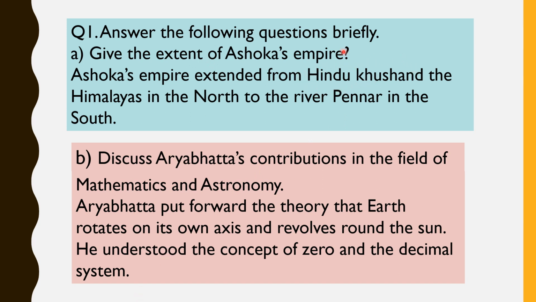First point will be Hindu Kush and Himalayas. 1 mark you will get. Then river Pennar in the south. Second point, 2 marks. If you answer like this, then you will get 2 marks. Then next, discuss Aryabhata's contributions in the field of mathematics and astronomy. Aryabhata put forward the theory that Earth rotates on its own axis and revolves around the Sun. This is the first point. Then the second point is that he understood the concept of zero. So if you have written these 2 points, then you are going to get 2 marks.